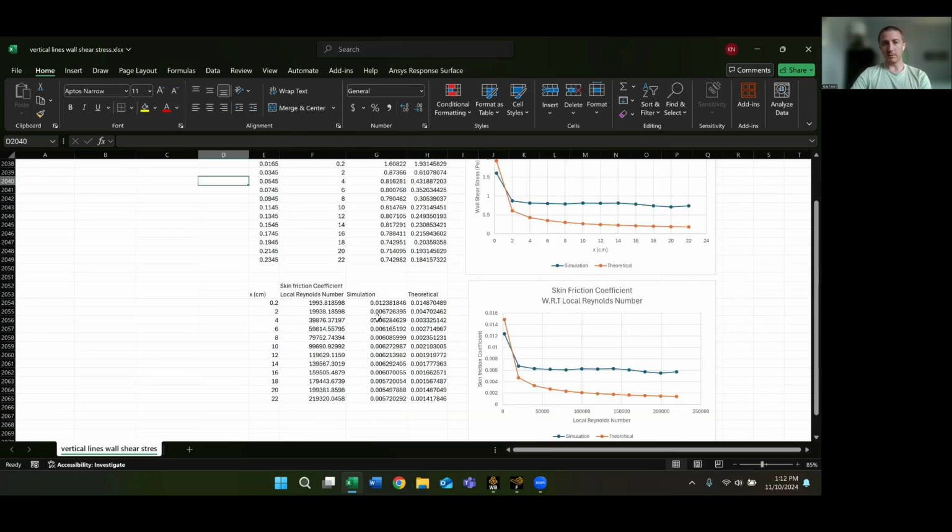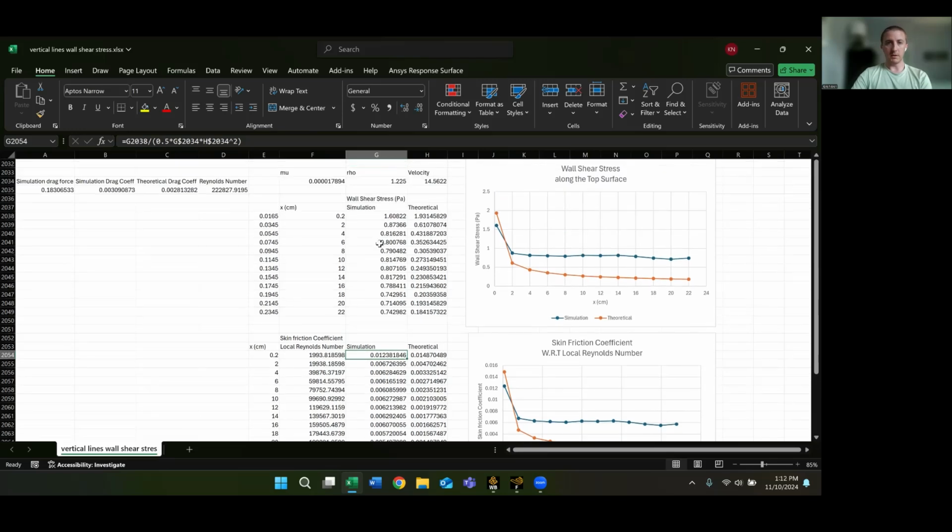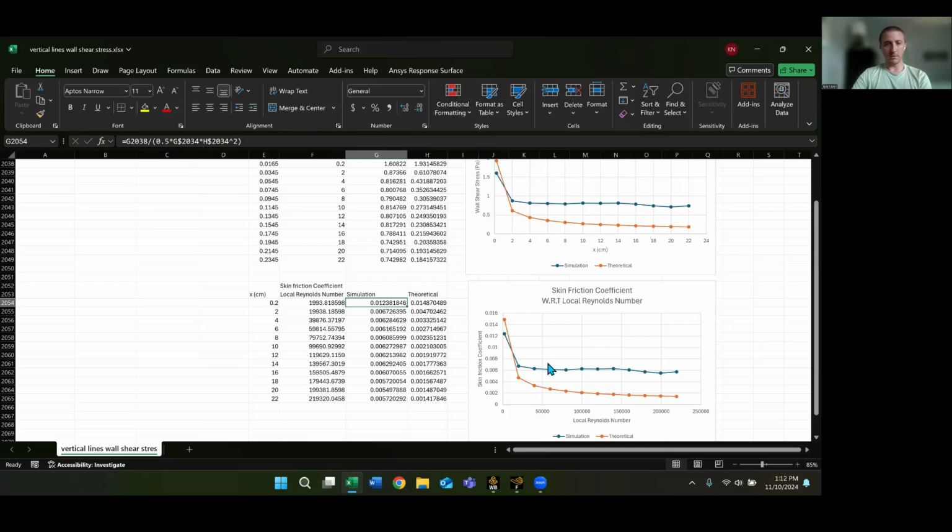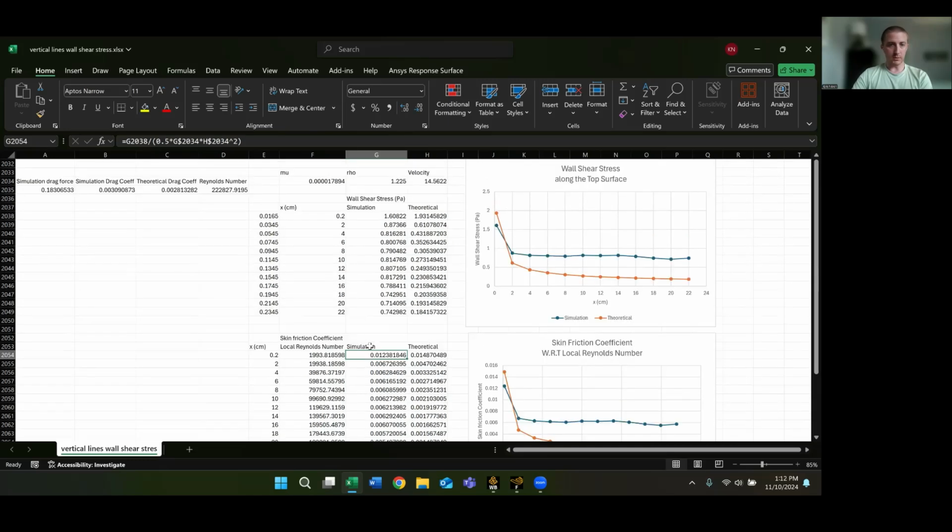Same thing with skin coefficient. We calculated the skin coefficient using the wall shear stress that we found, just so ANSYS, or Fluent, didn't have to normalize the skin coefficient. I made those calculations here all in Excel and made a nice plot for it. Those are the last three things we needed: wall shear stress, skin friction coefficient, and our drag coefficient comparison.